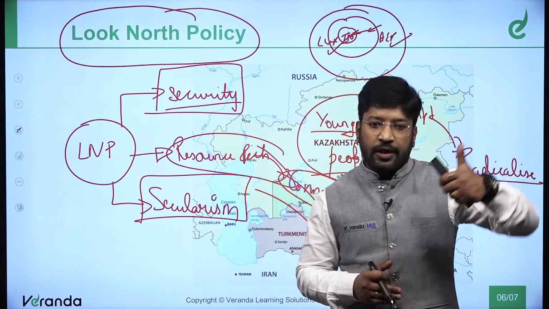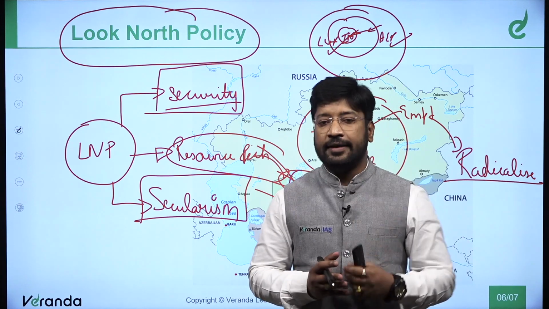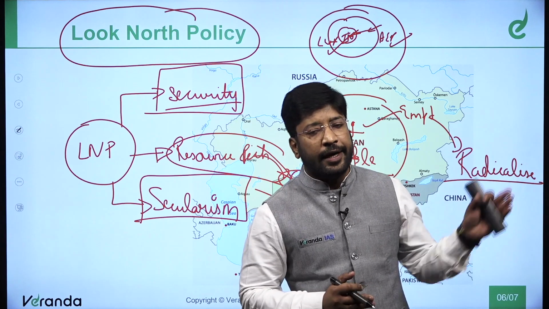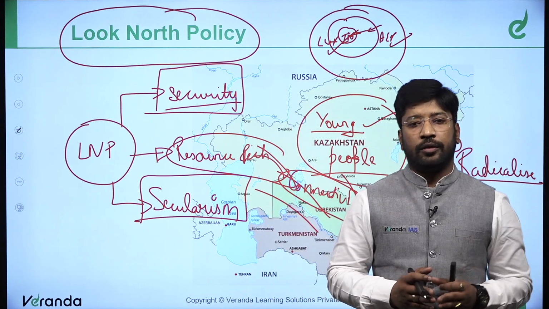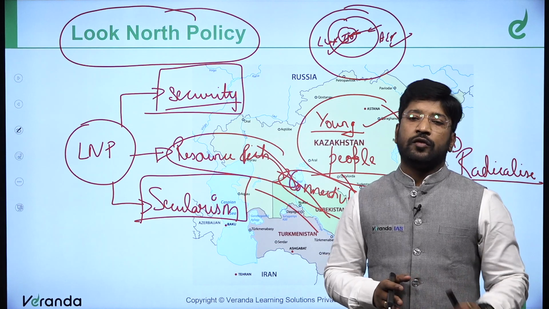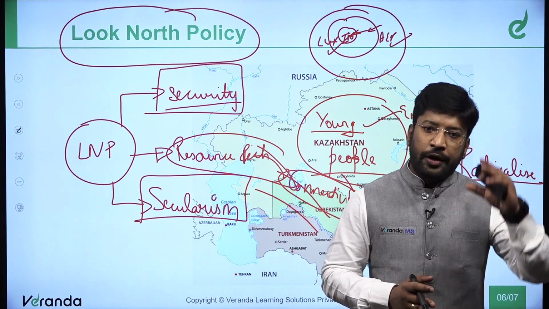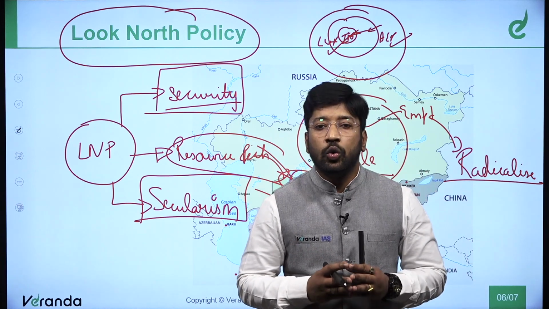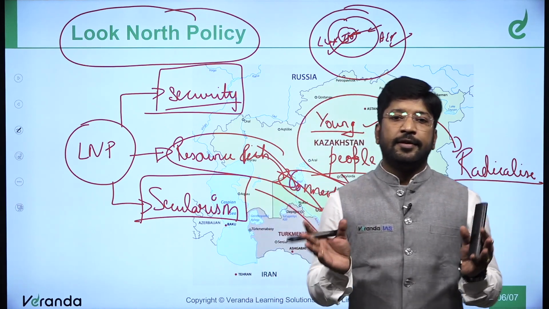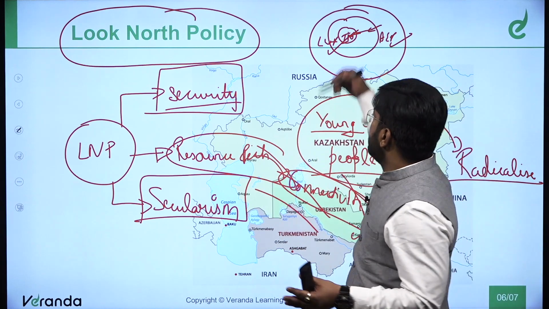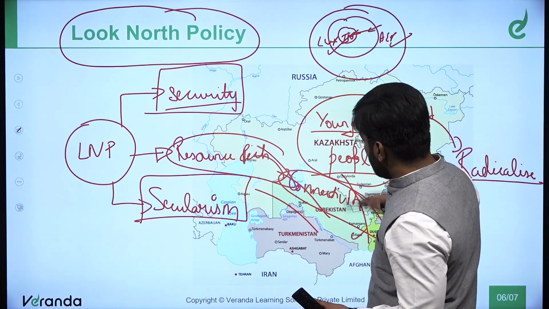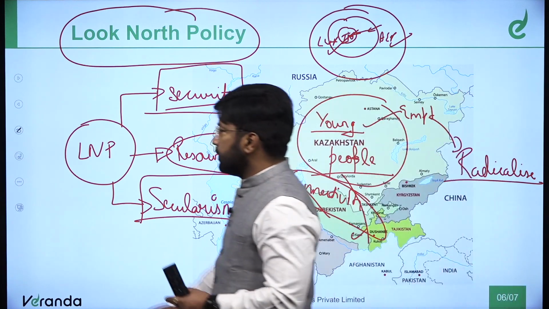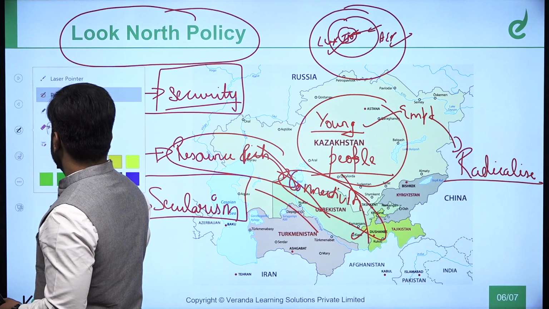We shared cultural ties and trade ties, right from the Kushanas, and before that we had trading units, the Silk route, medieval times, and it continued into modern times. Though it got diluted, we tried to revive it through the Look North policy. It got crystallized into the Look North policy. See, if India is here, it is Look North only. Northern part, Look North. I hope you can clearly understand. I hope you must have noted down this thing.